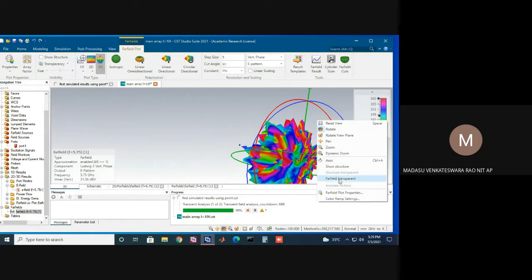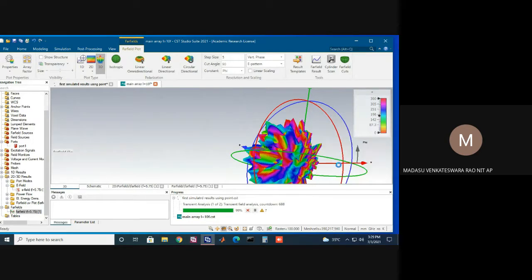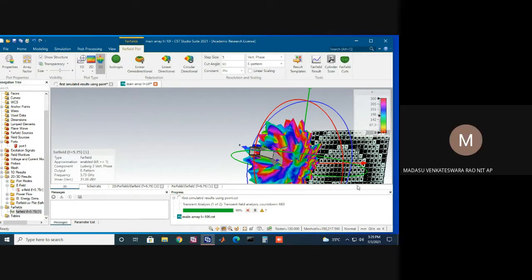Sir, one last doubt. Suppose we are taking that focal length based on port one or the edges of this horn. Which one should we take? In general, you can check the phase center in the horn antenna. What distance was there for the phase center?